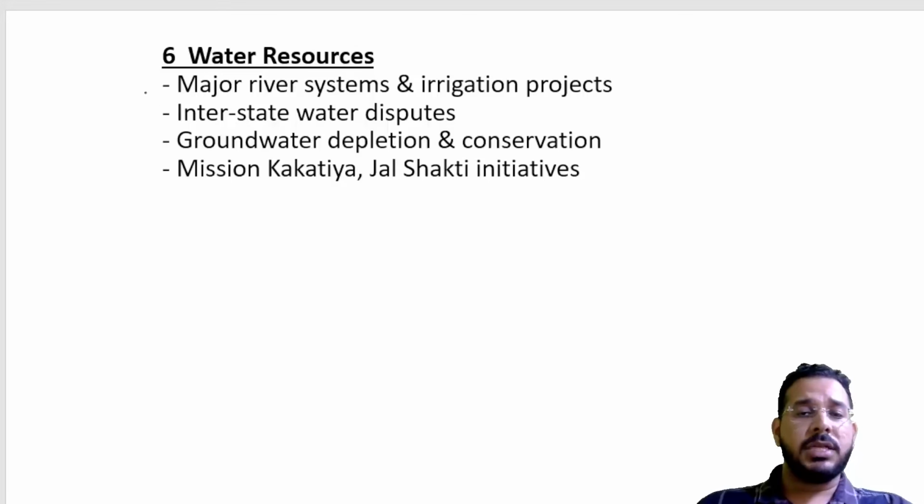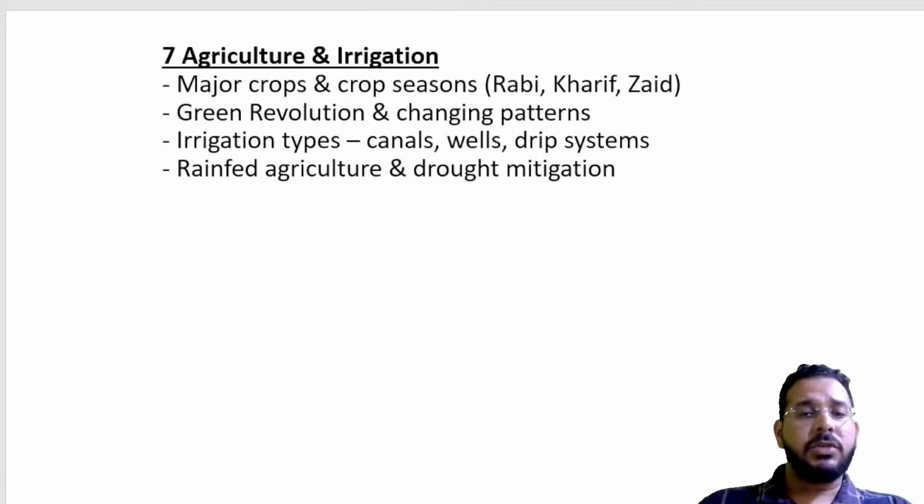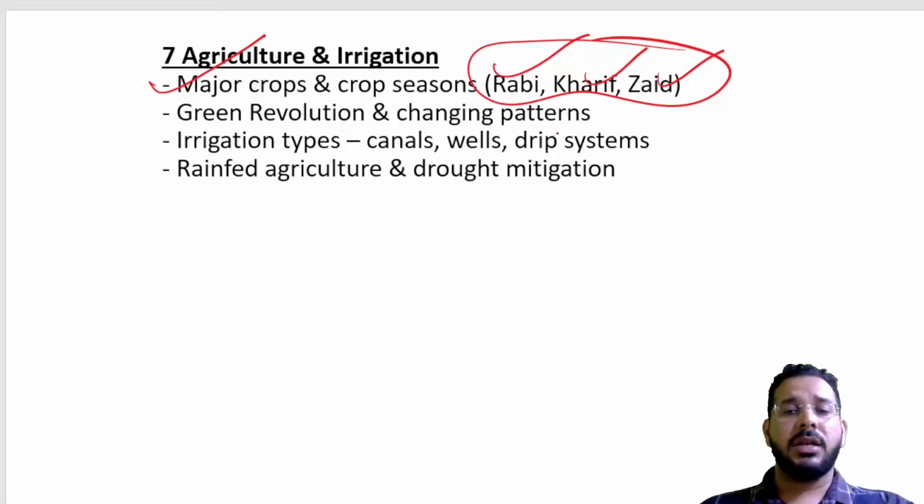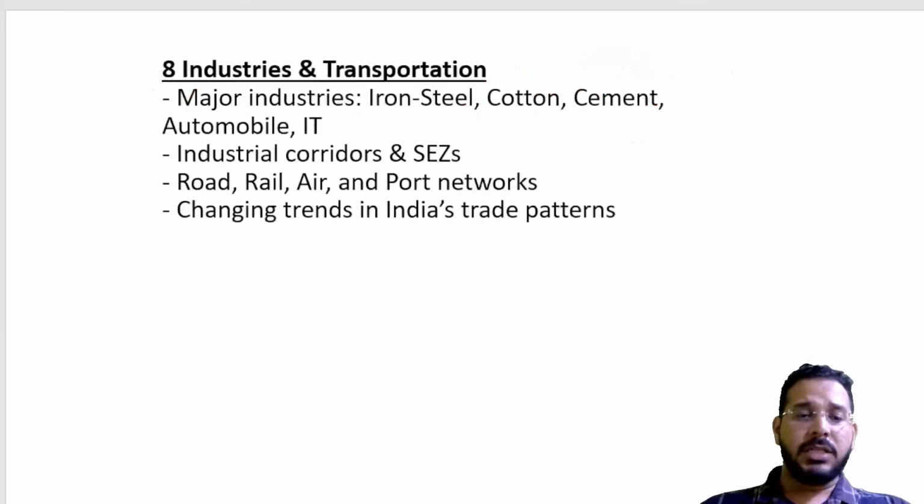Then water resources, we can link this with the drainage system and we can study it over there. Then in case of economic geography, we also study agriculture, major crops, seasons in India such as Rabi, Kharif, Zaid, major crops grown in these seasons, different types of revolutions in agriculture, different irrigation types, different types of agriculture we study, natural farming, organic farming, all those things.